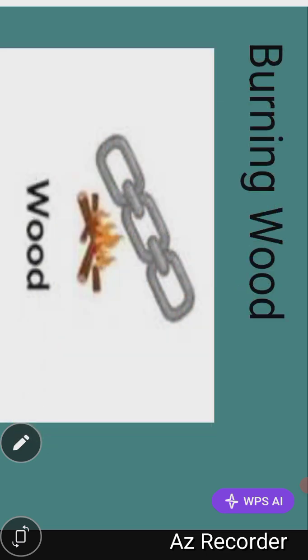Another example is the burning of wood. When the wood is completely burnt, you are going to get ashes. And for burning to take place, oxygen must be available. So when you are burning, you are combining heat, oxygen and the wood to produce ash. At the end, you cannot get your wood back from the ash again. So that is an example of chemical change.